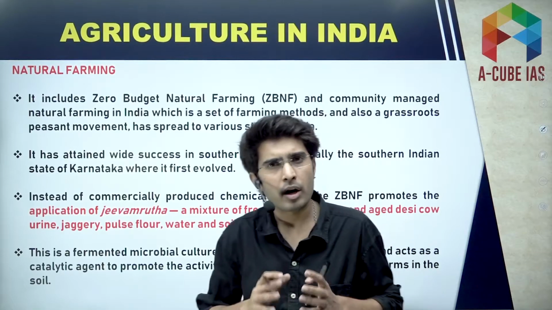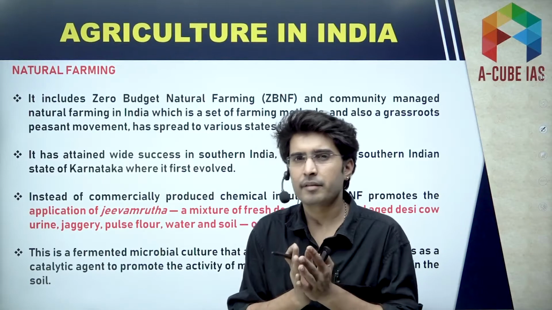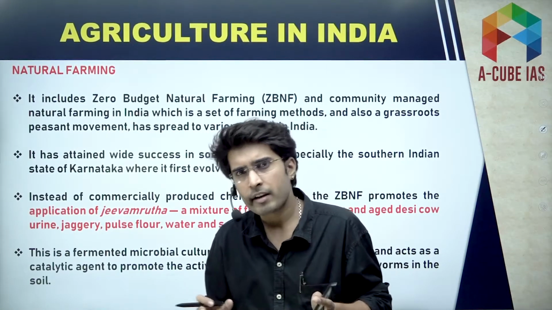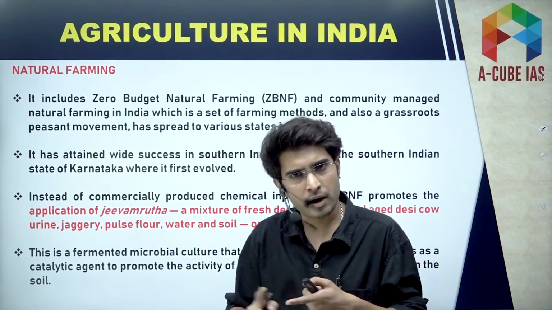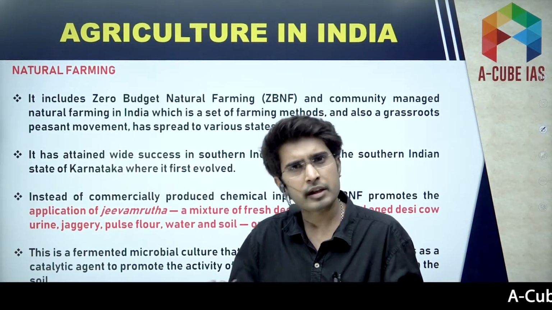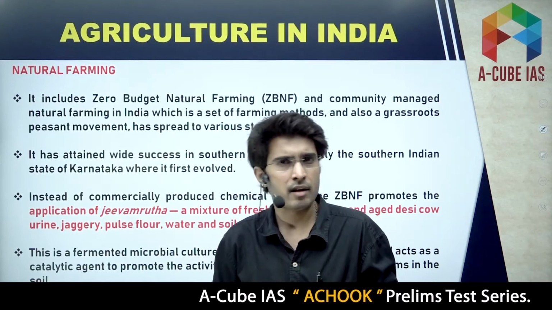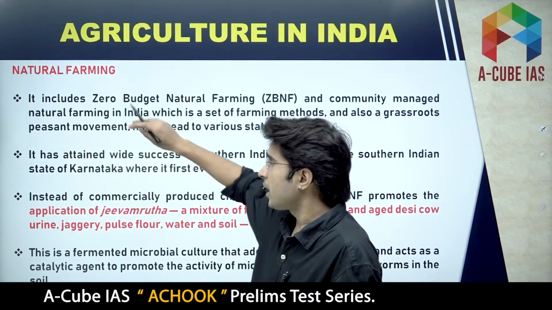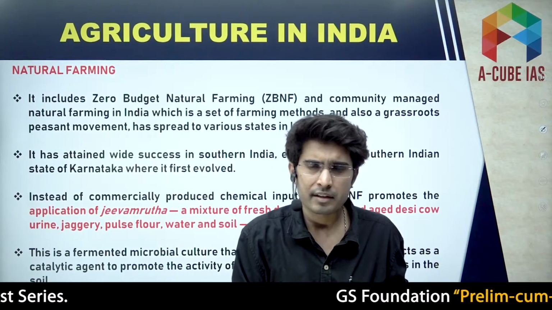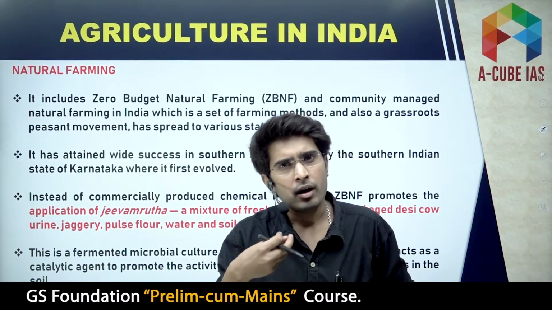Now let's talk about natural farming. You must understand the difference between organic farming and natural farming. Under organic farming, you are using animal manures, green manures, bio waste. All these things are used under organic farming, but you are not using synthetic fertilizer. Under natural farming, neither are you using synthetic fertilizer, nor any bio waste or animal manure.